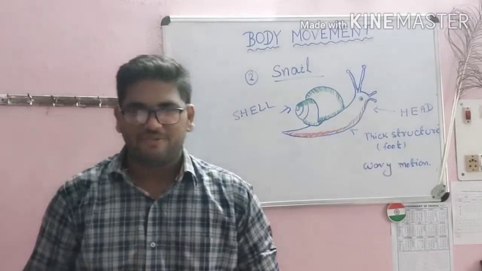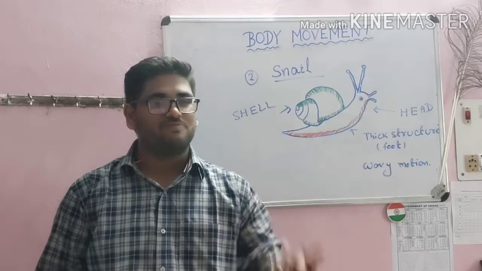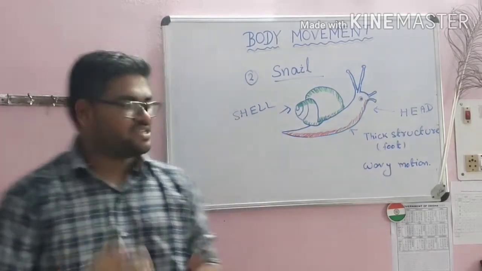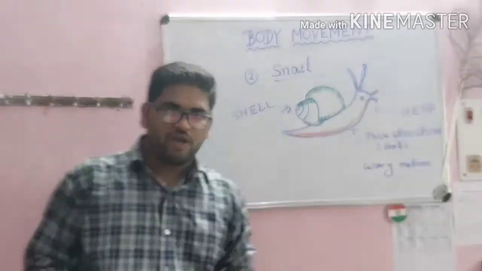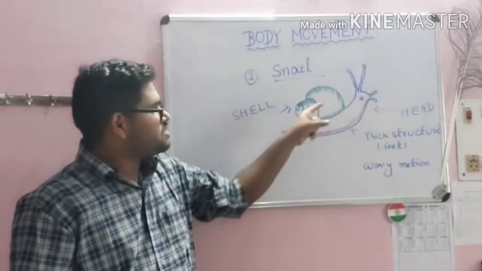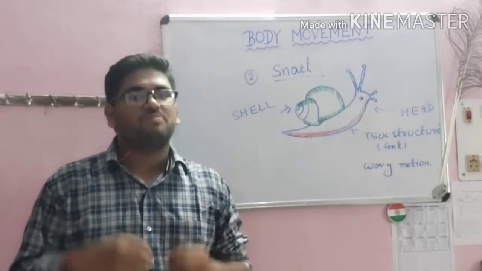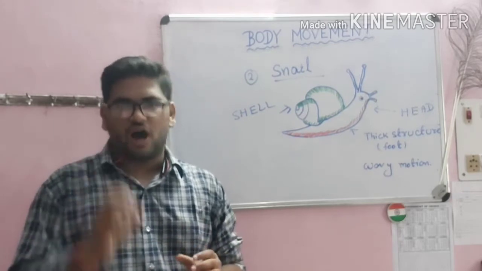Now we will learn about body movement in the case of the snail. How does a snail move from one place to another place? What helps it in its movement? Let's see. You can see a picture of a snail on the whiteboard, where there is an outer strong part present above the snail, which is not made of bones. It is just an outer covering. This is a hard surface.